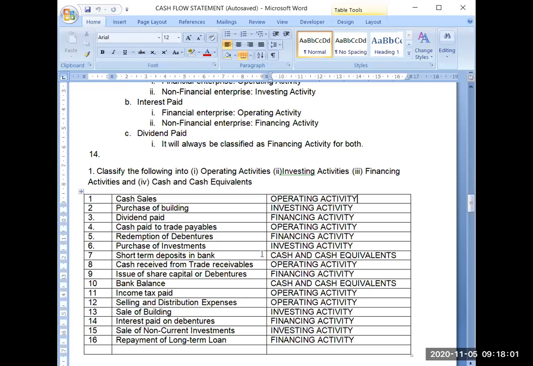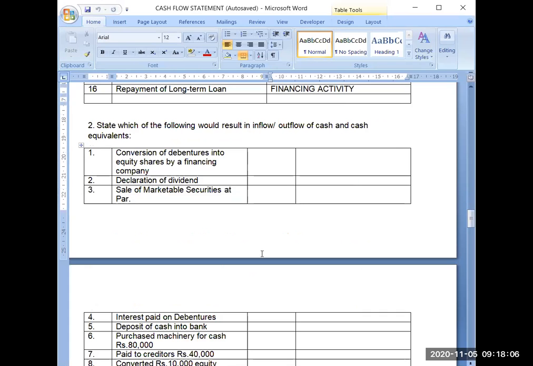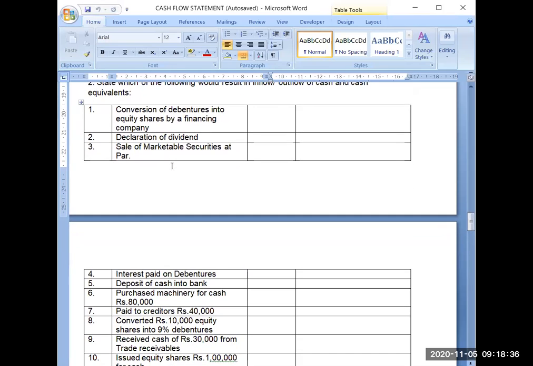This all will be a part of operating, investing and financing activity. Now, in the beginning of this chapter, we have again discussed whether cash can be outflow or cash can be inflow. So we have to practice this also. We should know with the help of which transaction it will result in inflow of cash and when a transaction will result in outflow of cash. And there may be a third situation also, that it will not result in inflow or outflow of cash. So we have to practice this topic also.